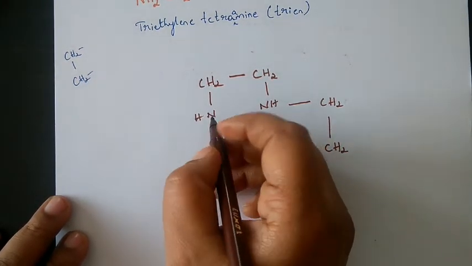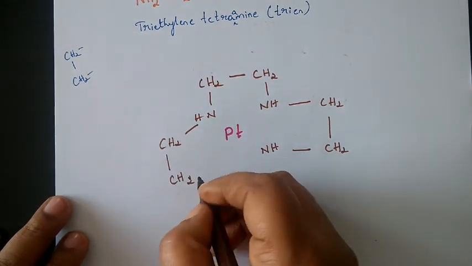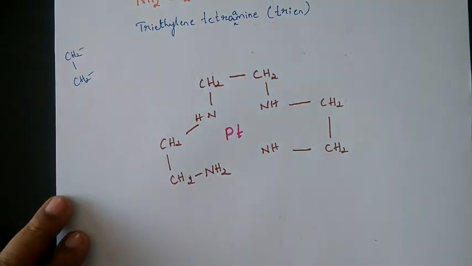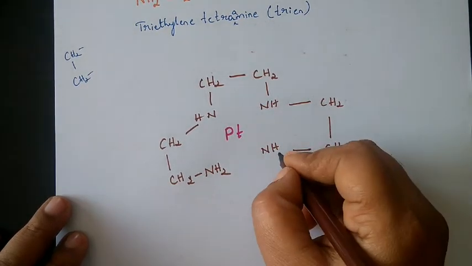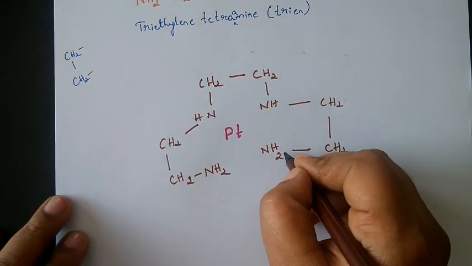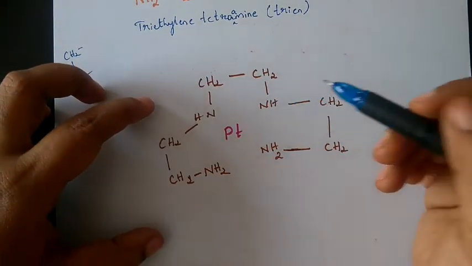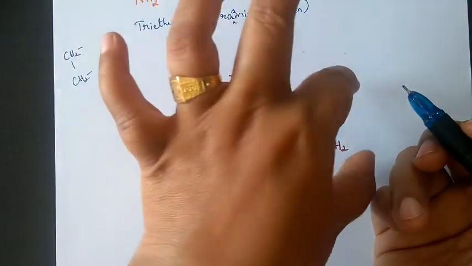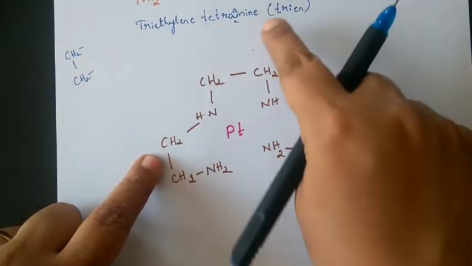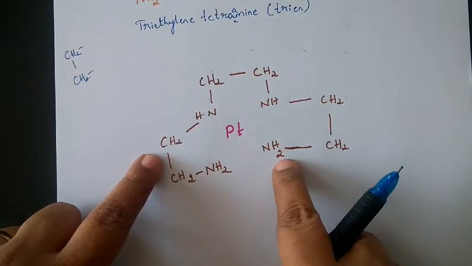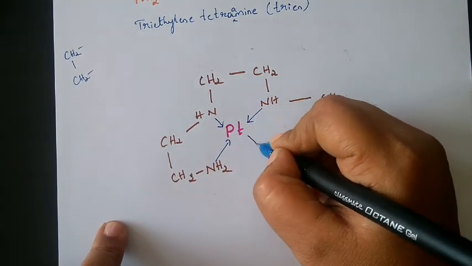we'll continue with this side. So this is, just a minute, this is the end, we can write here NH2, here NH2. This is what our end is. So I hope you can make out: 1, 2, 3, so 3 sides. We have triethylene groups, tetramine in between the chain, and it is the end of the chain. So this is donating, this is donating, this is donating, this is donating.